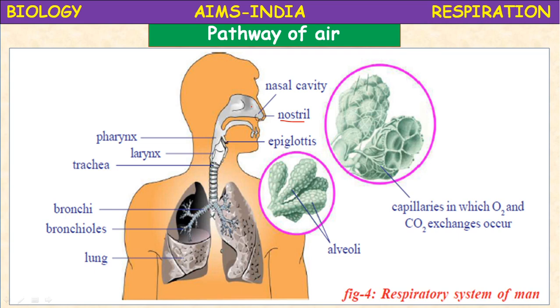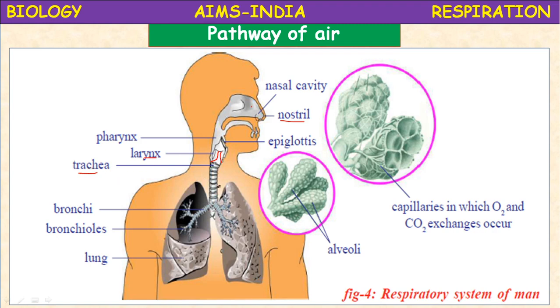Here the epiglottis closes the esophagus and allows the air to enter into the trachea. Here in the larynx region only, the vocal cords are present. These are the vocal cords which vibrate to produce sound.